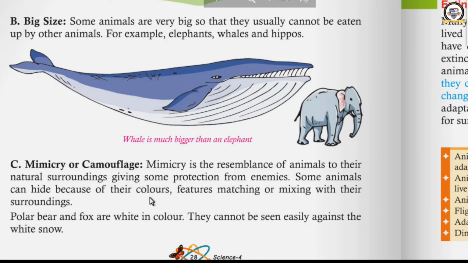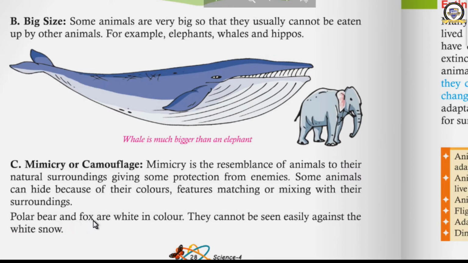They can match with that surroundings, so they can protect themselves from the enemy. Then polar bear and fox are white in color. They cannot be seen easily against the white snow. Where do we find polar bear? In the polar region, and it is everywhere. It is ice. We cannot see them.